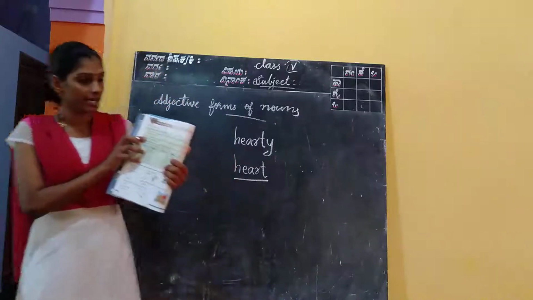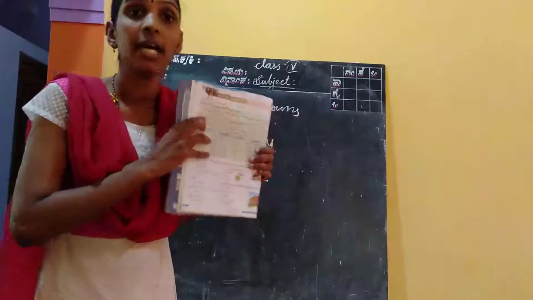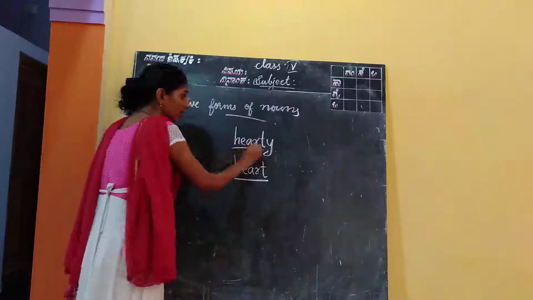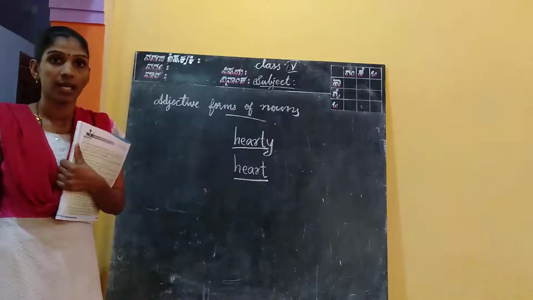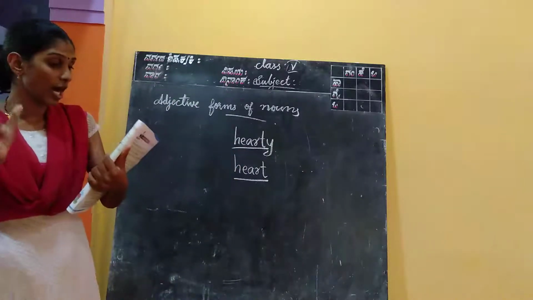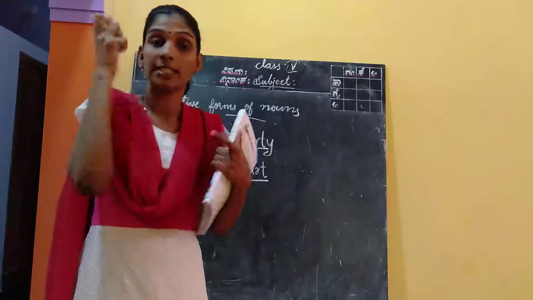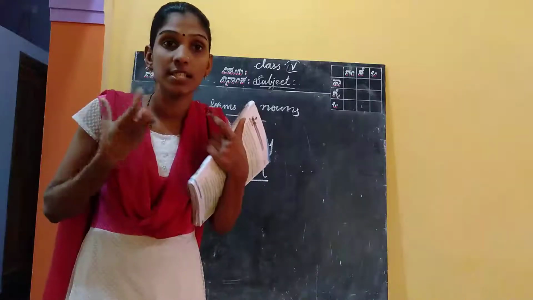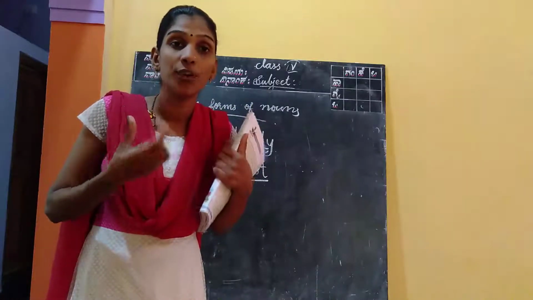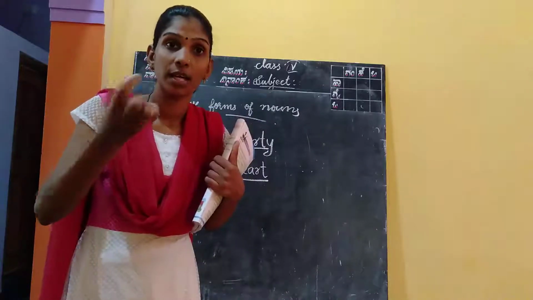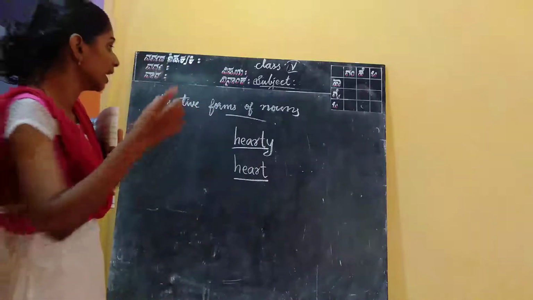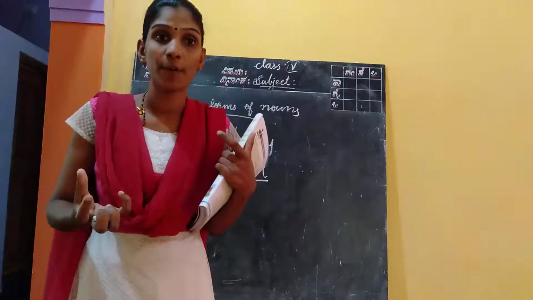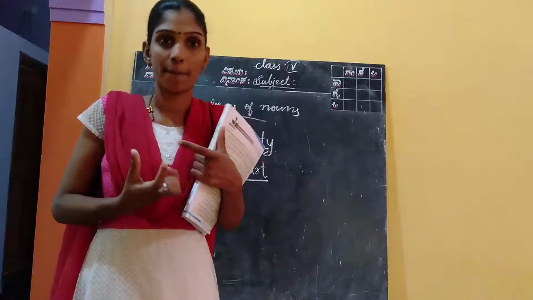Here in this sentence, Dorothy ate a hearty supper, hearty is used as an adjective. Hearty supper. What is an adjective? An adjective is a describing word. It describes a noun. Here the word hearty describes the noun supper. How was the supper? It was a hearty supper.